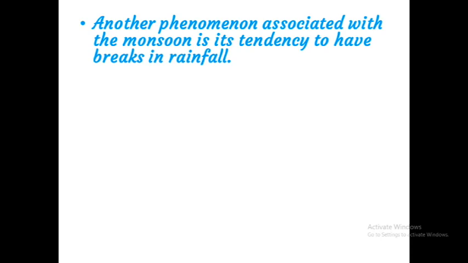Another phenomenon associated with the monsoon is its tendency to have breaks in rainfall. This is one of the features we can see in the rainy season. That means breaks in rainfall. Do you know the meaning of breaks in rainfall? That means it has wet and dry spells. Spell means a period. It has wet and dry.